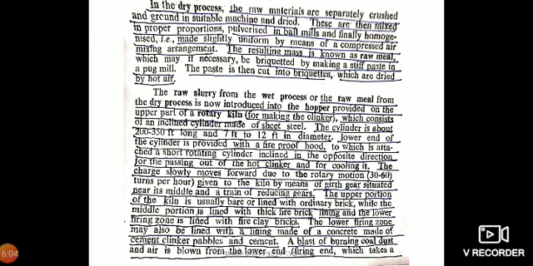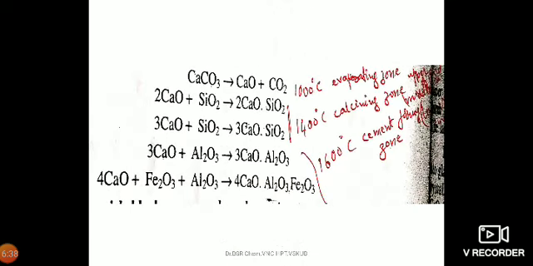So in the upper portion, the whole of the moisture present in the material is eliminated, and when the charge enters the middle portion, the temperature is raised, and at this temperature limestone is decomposed into calcium oxide and carbon dioxide. When the charge moves into the lower portion, the hottest zone of the kiln, the mixture is partly fused and a chemical reaction between calcium oxide and aluminum silicate takes place, resulting in the formation of calcium silicates and aluminates. These are the chemical reactions taking place at different parts of the rotary kiln.